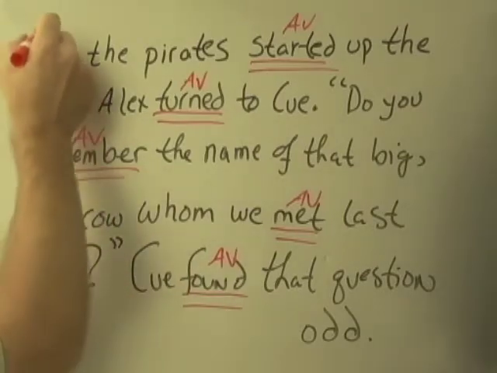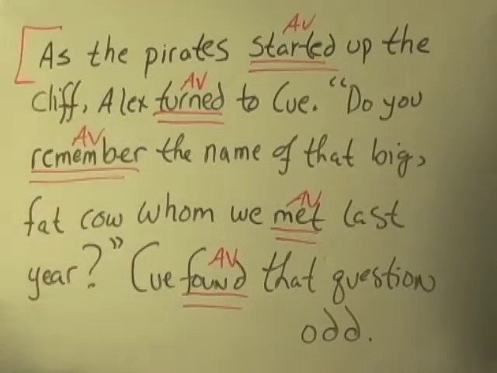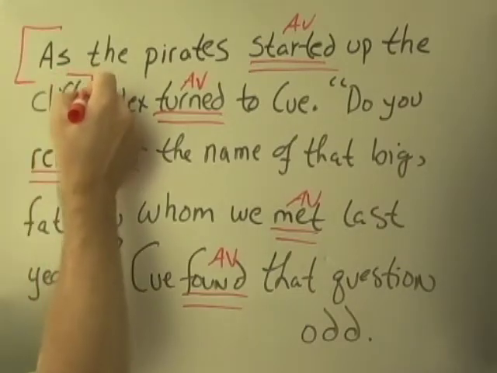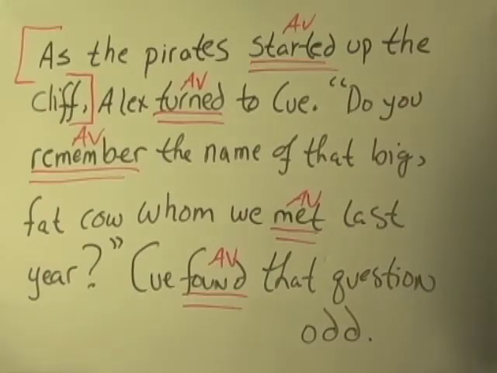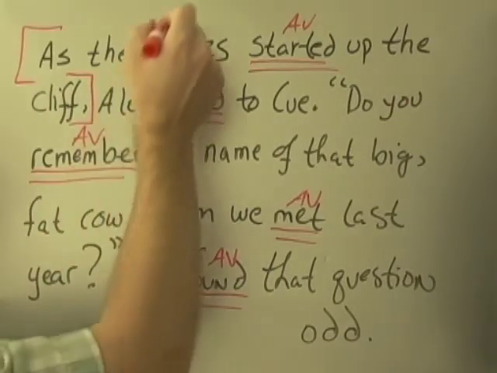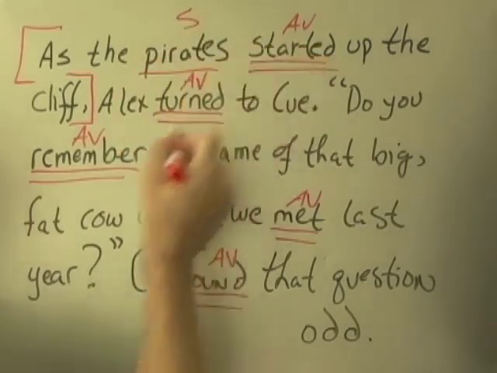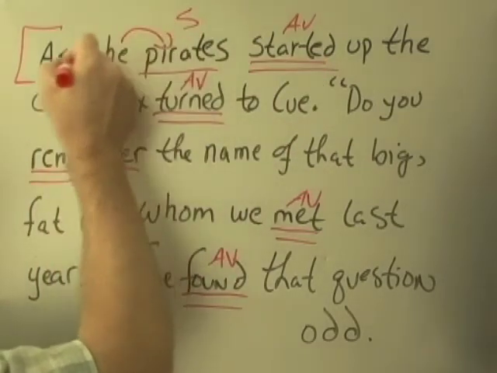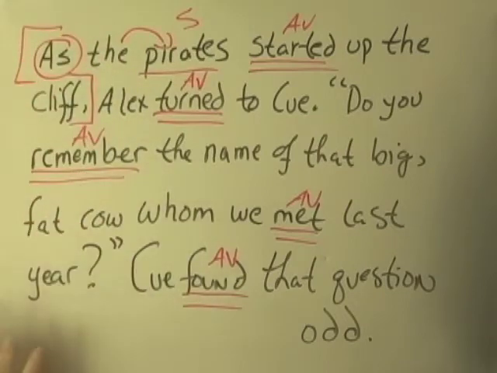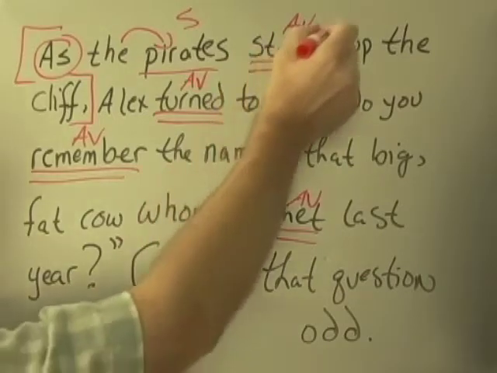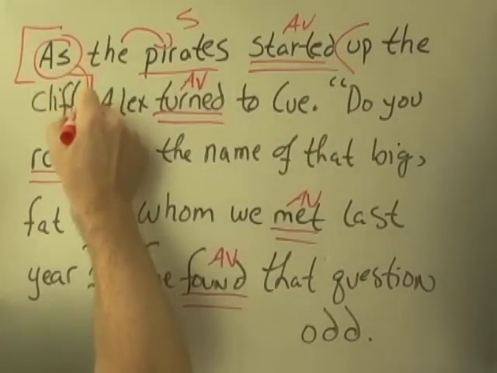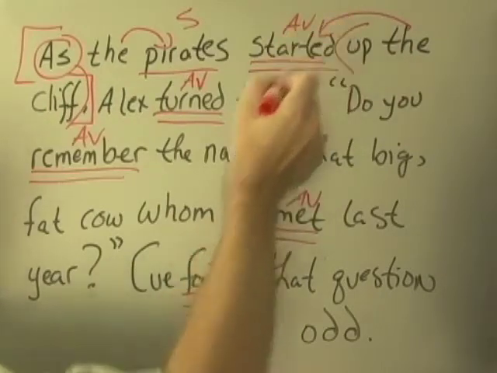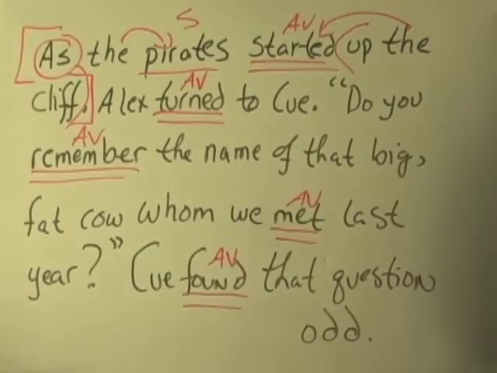At the beginning of this, I think what we have here is a subordinate clause that opens up the first sentence. Who started, or what started, up the cliff? It's the pirates. This is the subject that goes with started. Here is your subordinate conjunction subordinating the entire clause. Up the cliff. This is a prepositional phrase, and it's telling where they started up the cliff. This entire clause is adverbial.